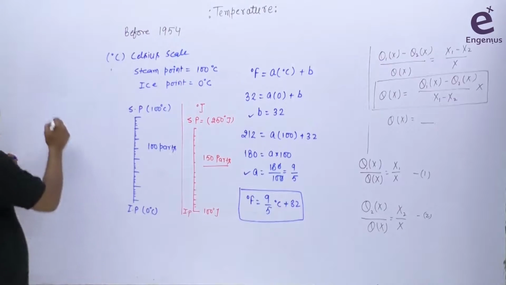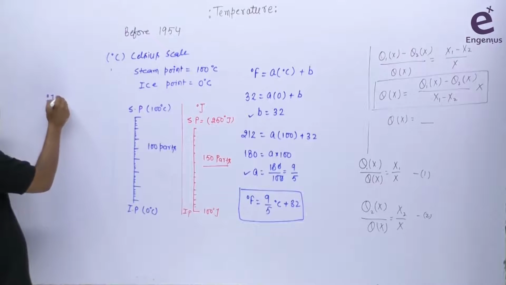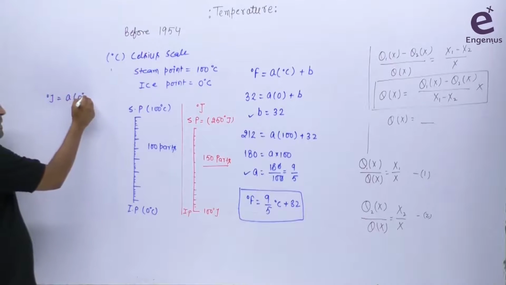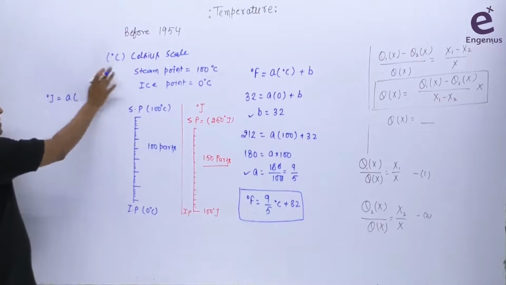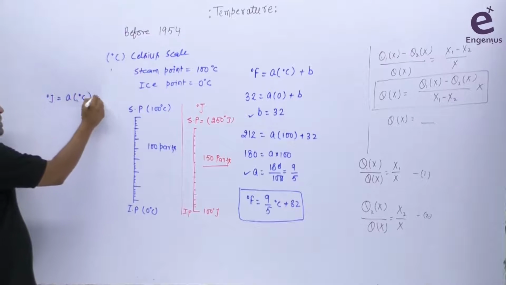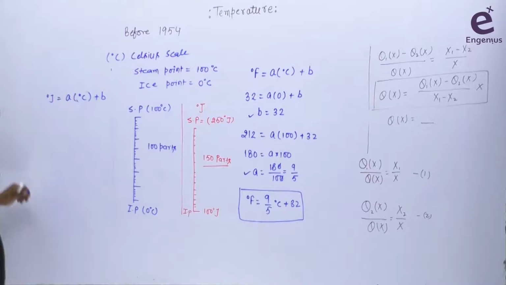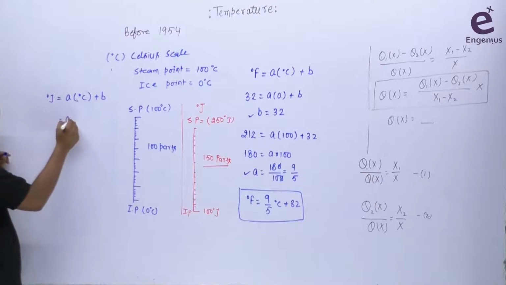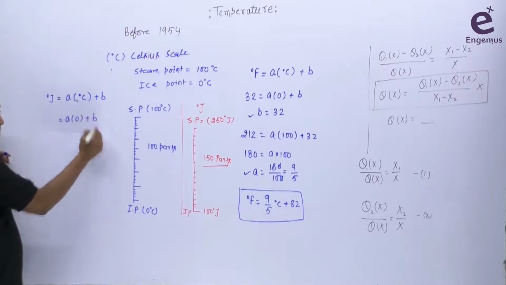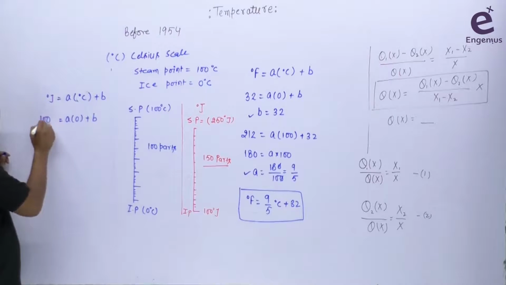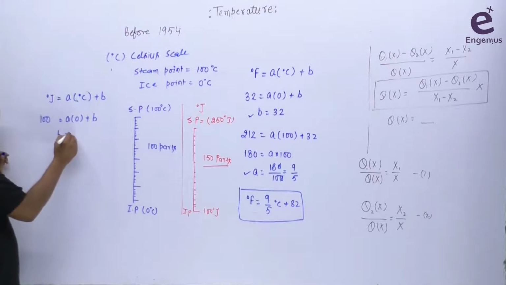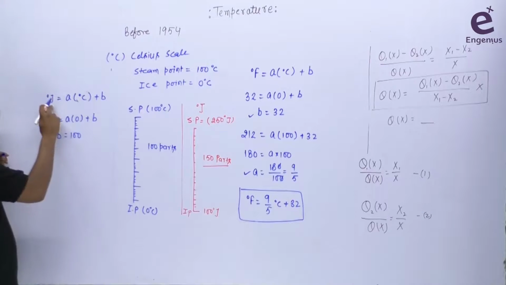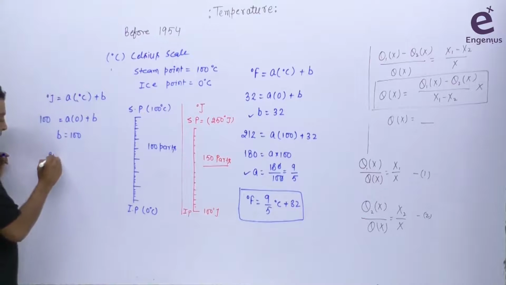So I want to convert the degree J into degree centigrade. So I'm using A times degree centigrade, and I'm again using 0 here. So I'm saying degree J equals A times degree centigrade plus B here. Similarly, I know that the ice point is 0 here for degree centigrade, and the respective value is 100 here. So I'm saying this is 100 here. So I'm getting the value of B is 100 here. Then for the respective value, this is 250.